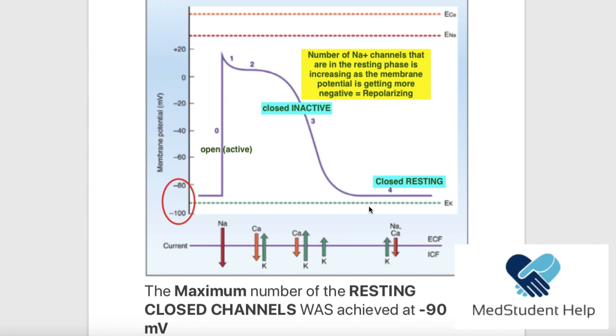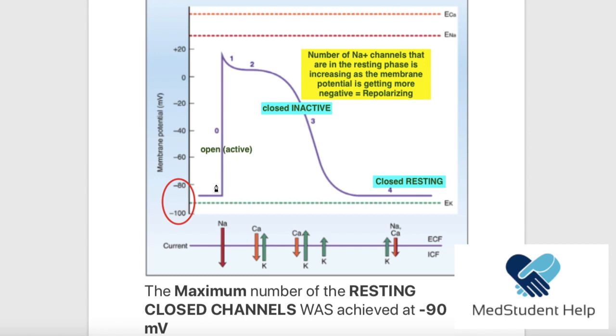Now, what I want you to remember here is that I have mentioned that the voltage gated sodium channels have three forms. They have the open active form, the closed inactive form, and the closed resting form, right?